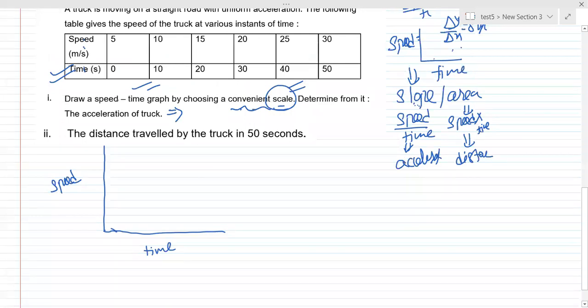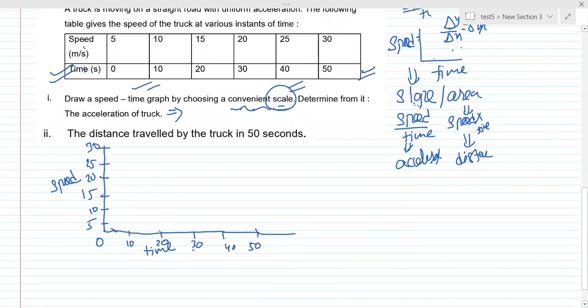See, for the time, let us take a proper scale. I will take 0, then 10, 20, 30, 40, and finally 50. Okay, this first part is done. For speed, I will take 5, 10, 15, 20, 25, and 30. So I have done everything. 5, 10, 15, 20, 25, 30.